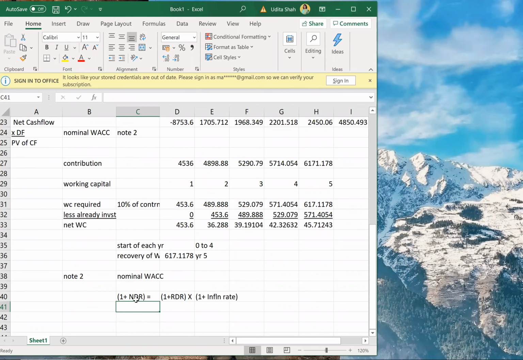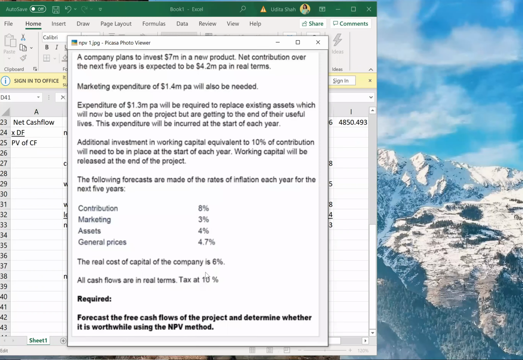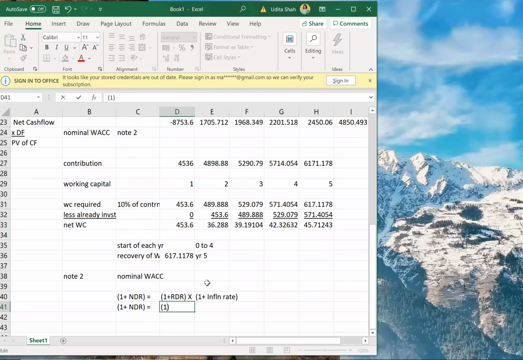So 1 plus NDR is equal to, what is the real discounting rate? 6%. Real discounting rate means real cost of capital. So 1 plus 0.06, correct?